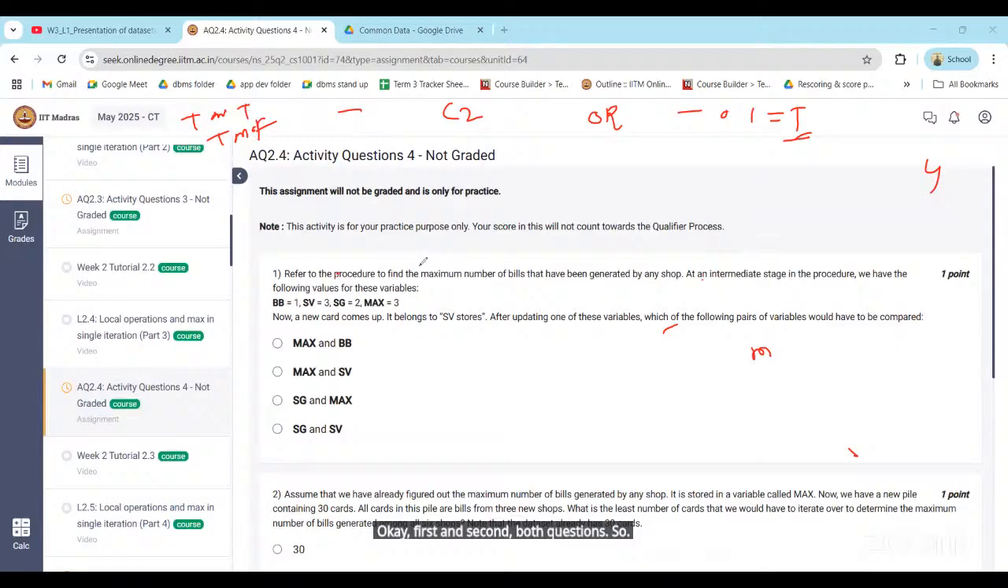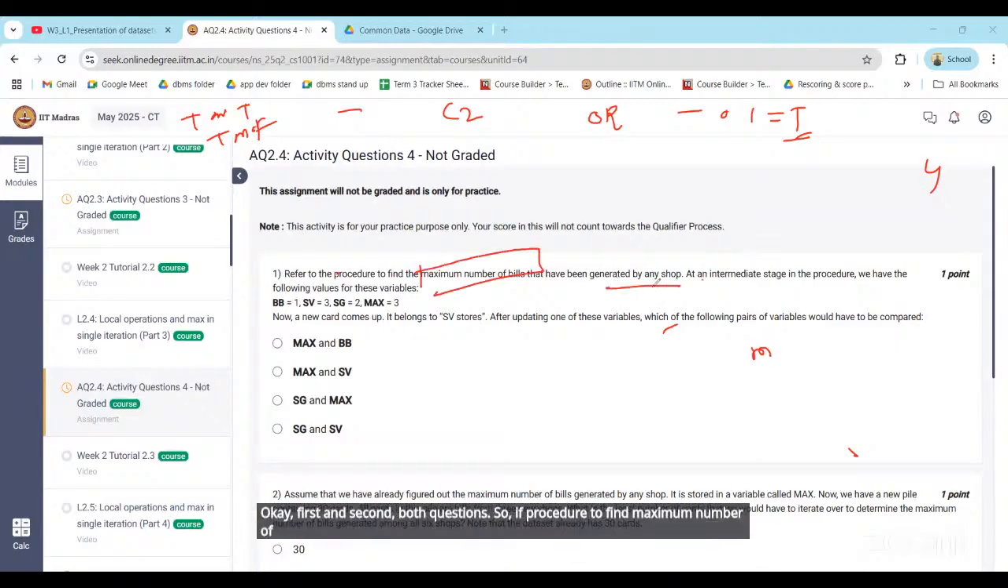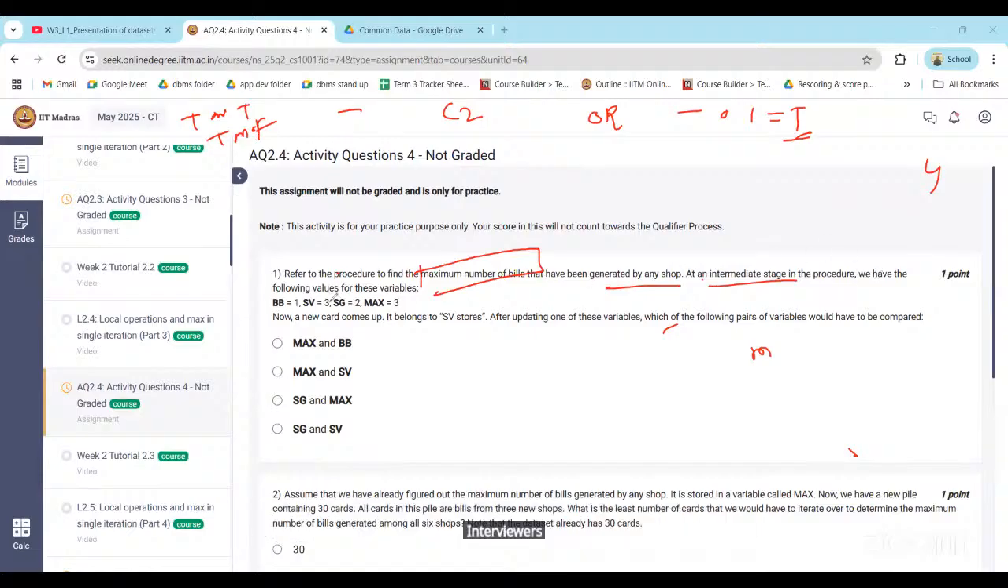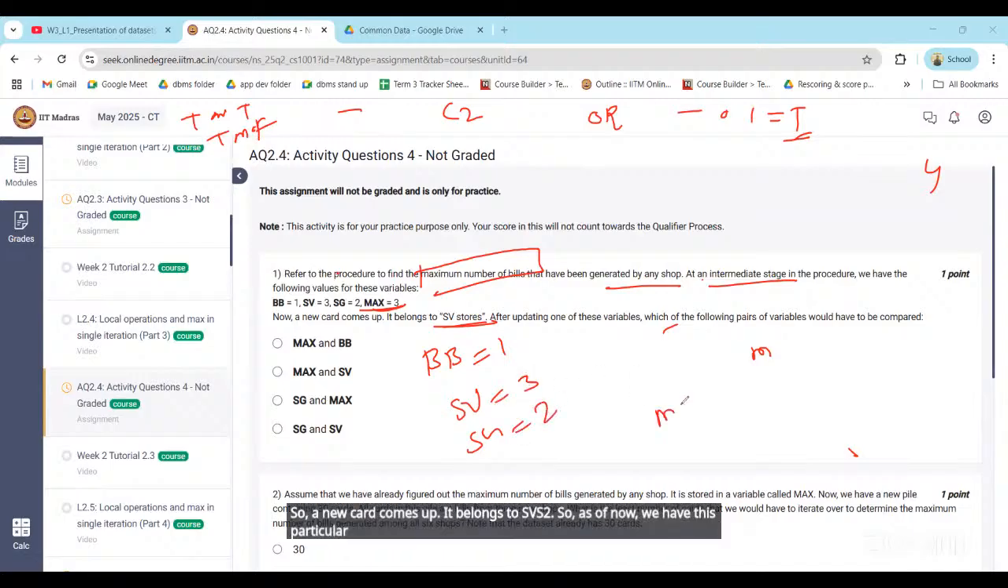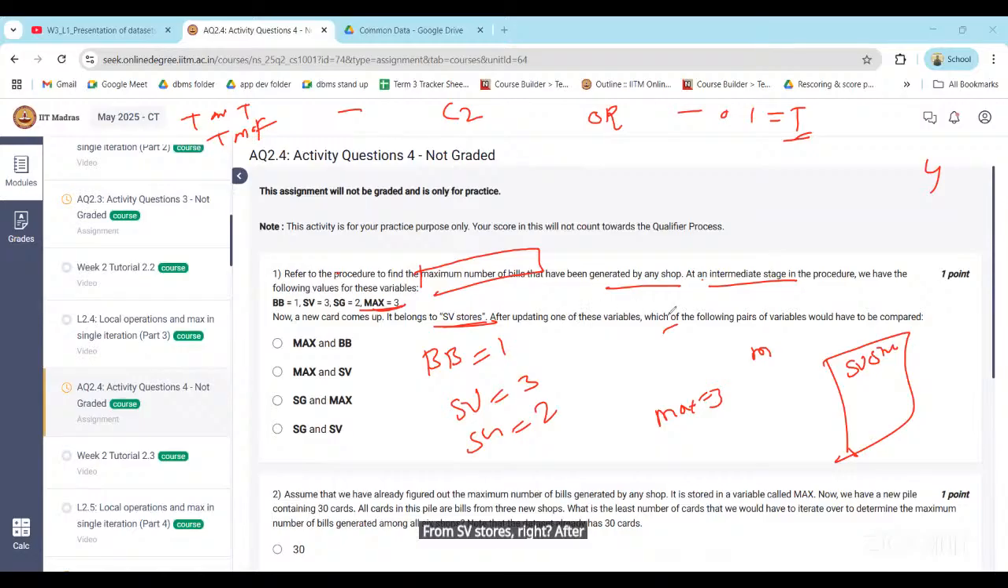In the procedure to find the maximum number of bills that have been generated by any shop, in the intermediate state of the procedure we follow up the values of these variables. Here BB means Big Bazaar, then SV store, Sun General, and we have maximum 3, the number of bills generated by any shop. Now a new card comes up, it belongs to SV store. As of now we have these values and max is equal to 3. After updating one of these variables, which of the following pair of variables would have been compared?